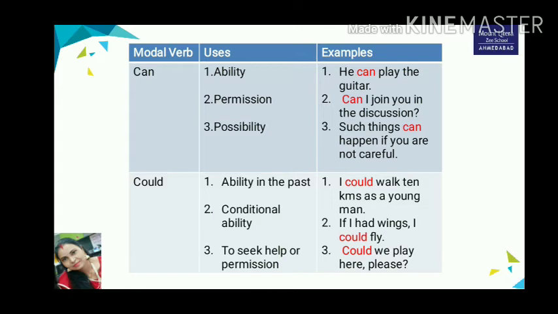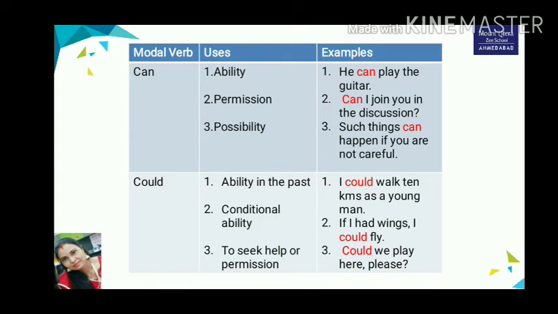The example for taking permission is, can I join you in the discussion? Can is also used for possibility. The example given here shows the possibility: such things can happen if you are not careful. So these are the uses of can with examples.